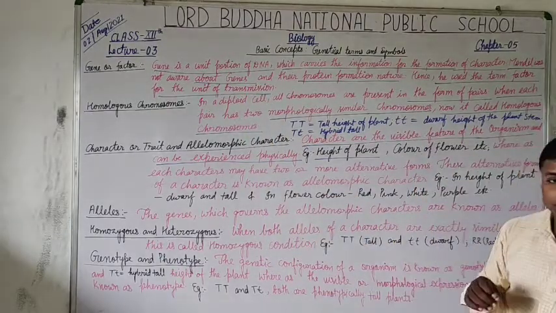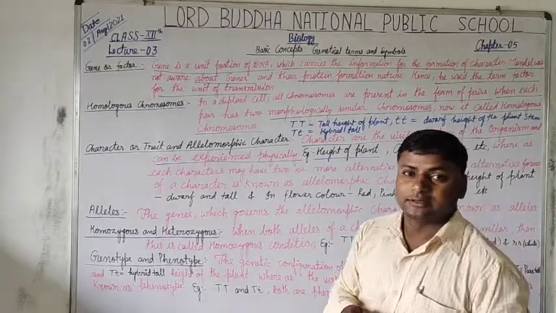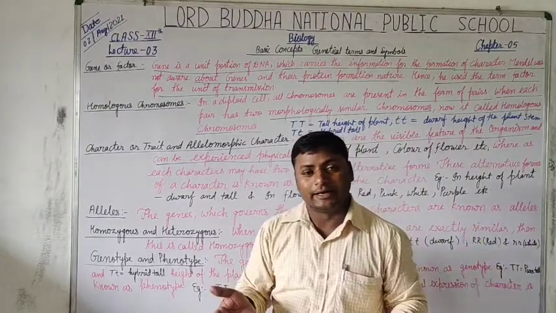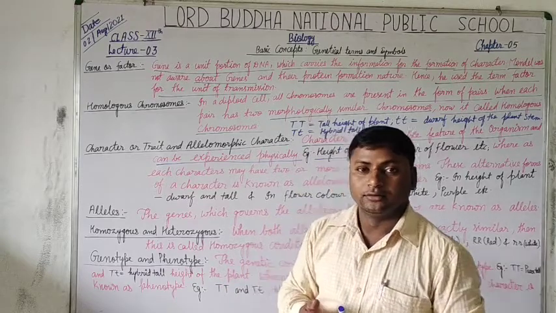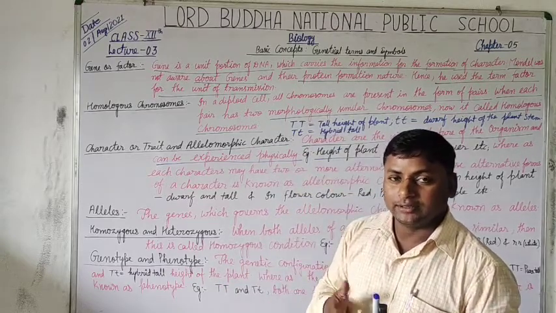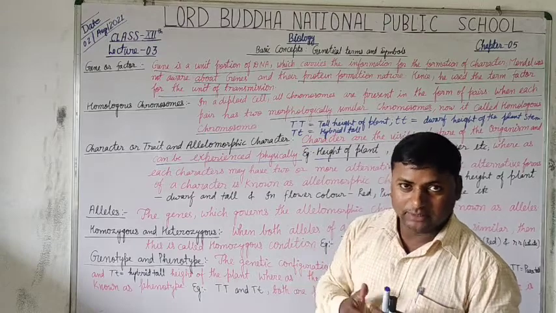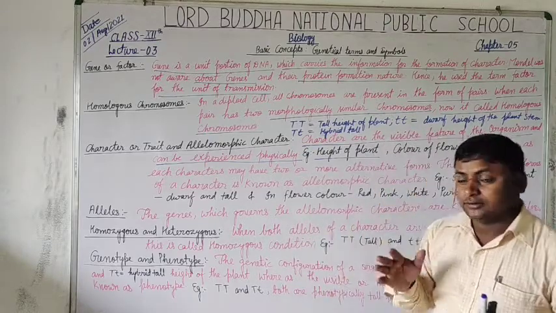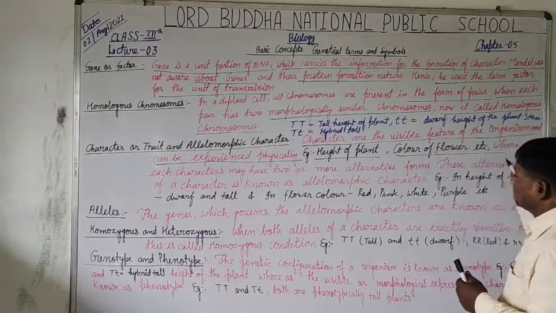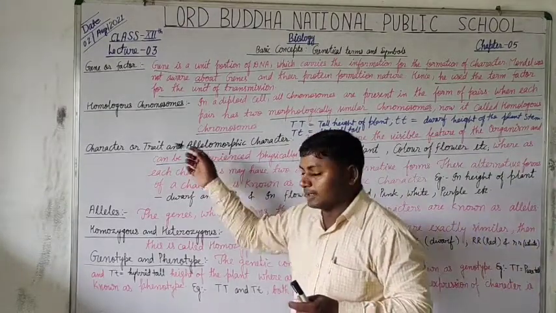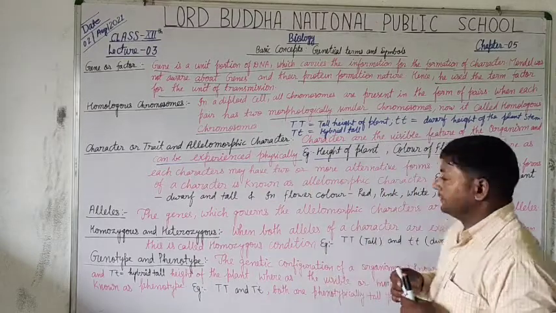And flower color. Just visualize the flower color is red, pink, white, blue, green. Either green, the color of the flower is never green. Like that, we can easily visualize the characters or traits morphologically.